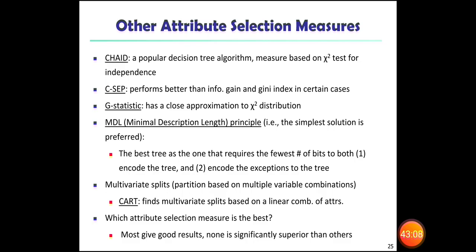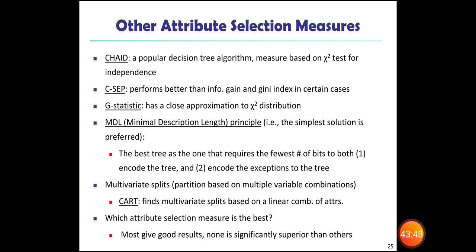The other attribute selection measures are CHAID, C-SEP, G-statistic, MDL, and CART. CHAID is a popular decision tree algorithm whose measure is based on the chi-square test for independence. C-SEP performs better than info gain and Gini index in certain cases. G-statistic has a close approximation to the chi-square distribution. MDL is the minimum description length principle, that is, the simplest solution is preferred.